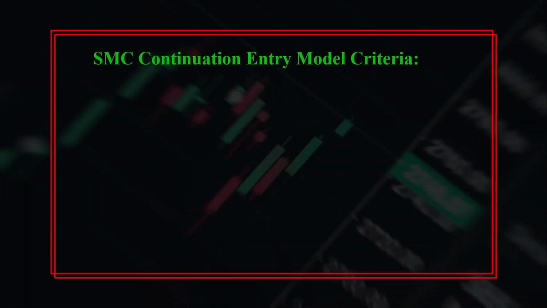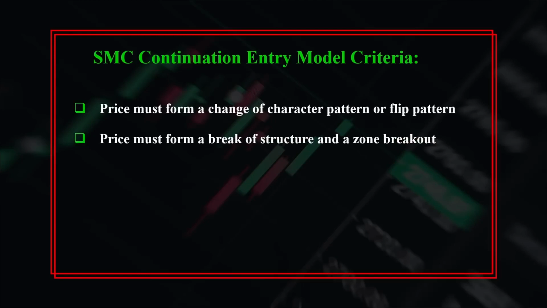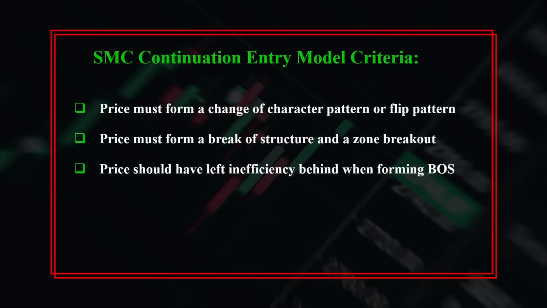There are 4 essential criteria that must be considered before executing such continuation trades. The first rule requires the price to form a change of character pattern or flip pattern after reaching the higher time frame supply or demand zone. Secondly, we must patiently await a break of structure and a zone breakout in the price movement. The third rule emphasizes that the price should have left inefficiency behind when forming a break of structure. The last and most crucial rule is the presence of static liquidity zones near our identified point of interest. In summary, to have an opportunity to execute continuation trades, it's essential that all of these rules and criteria are met, and there are no exceptions.